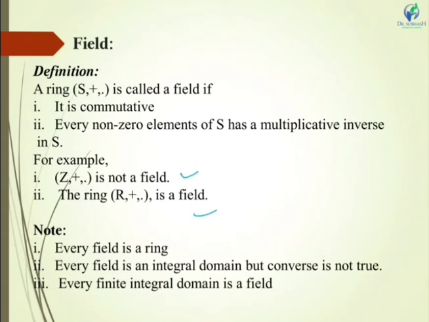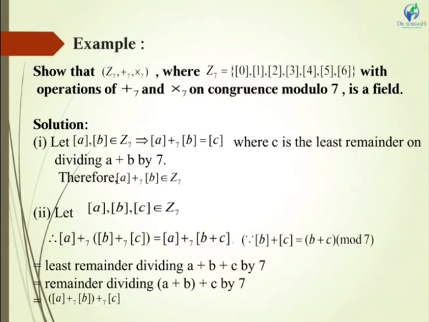We will note some of the points. Every field is a ring. Every field is an integral domain, but the converse is not true. That means if it is an integral domain, it is not necessary that it will be a field. And the next is every finite integral domain is a field. Let us take one example and understand this. What is field? Show that (Z7, +7, ×7).